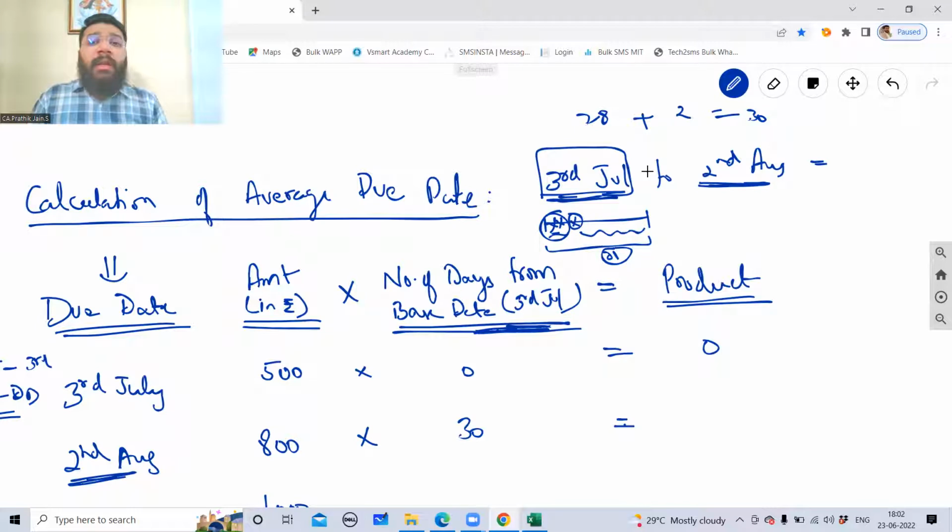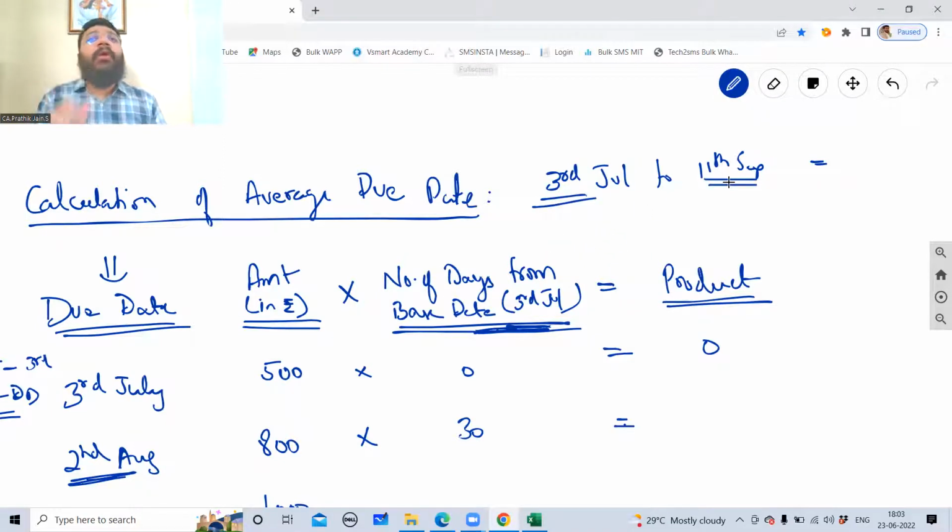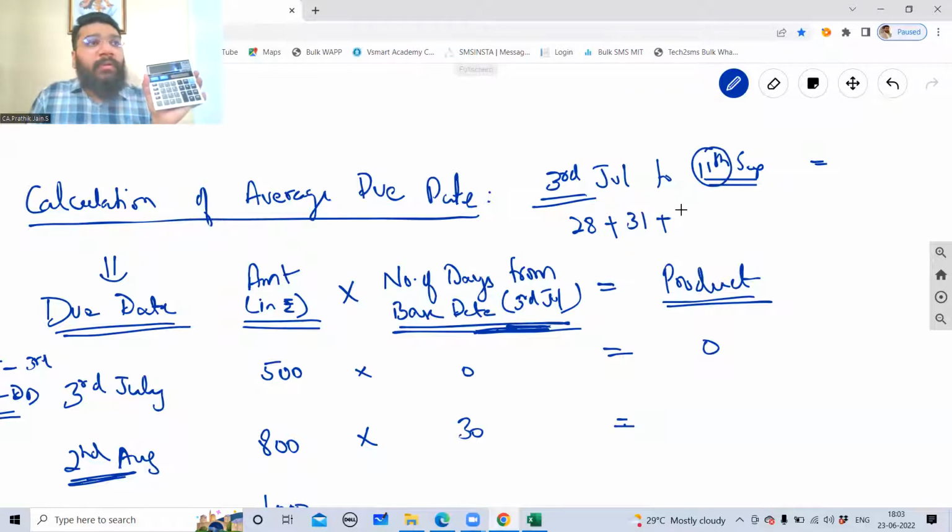Again, guys, now number of days from base date to the next due date. What is the next due date? 11th September. So from 3rd July to 11th September, in between, how many days are there? Take a calculator. In July, 3 days gone. So 31 minus 3, I'll get 28 days of July. August, how many days? 31 days. How many days of September? Because till 11th I have to calculate, 1 to 11th is 11 days. So 28 plus 31 plus 11 is how much?